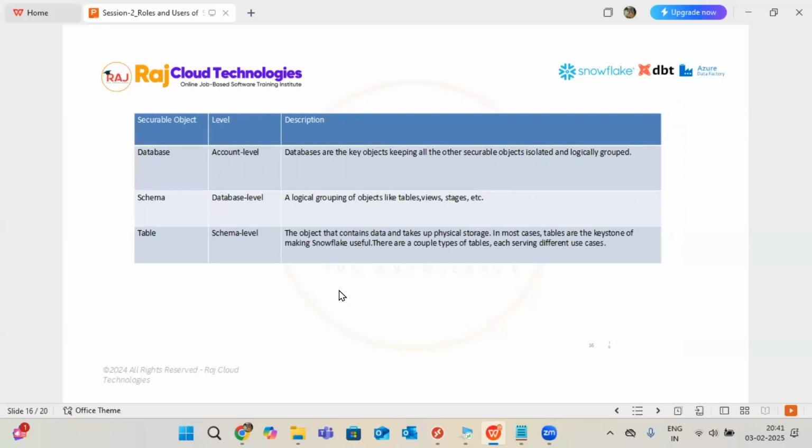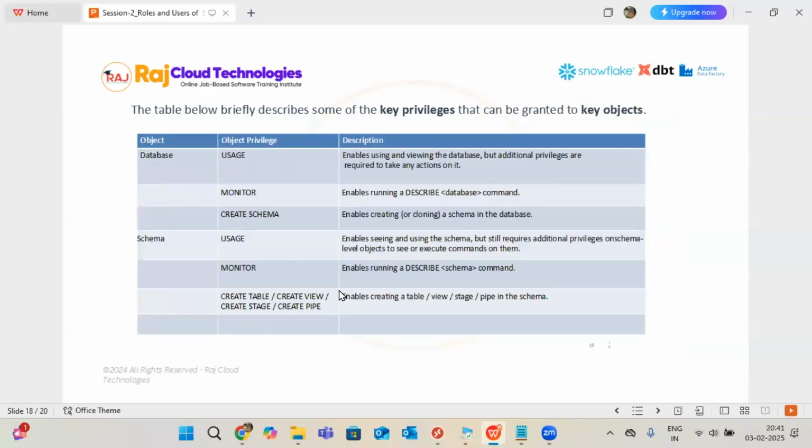Why for view we don't have the create privilege? I think on one of the slides you showed create view. Oh, that is under schema level. The creation of the table, view, pipe, streams, everything is under schema only.